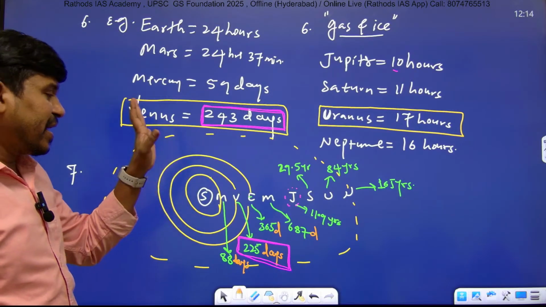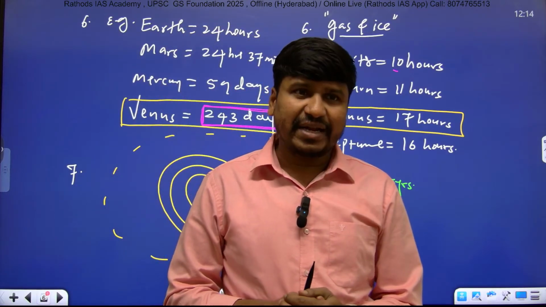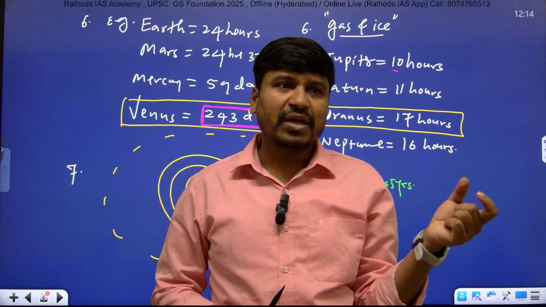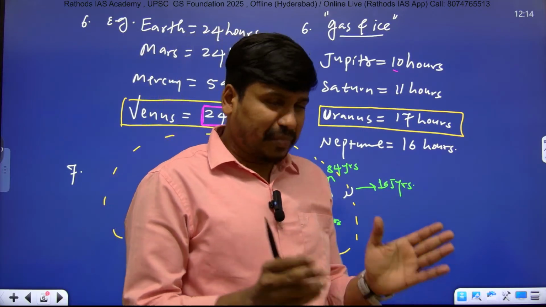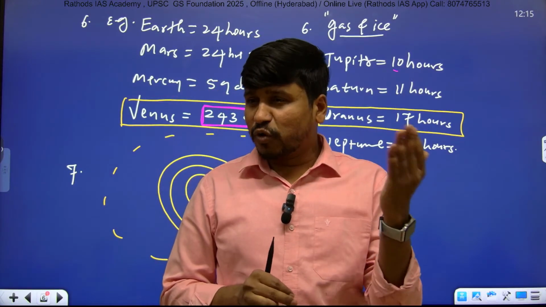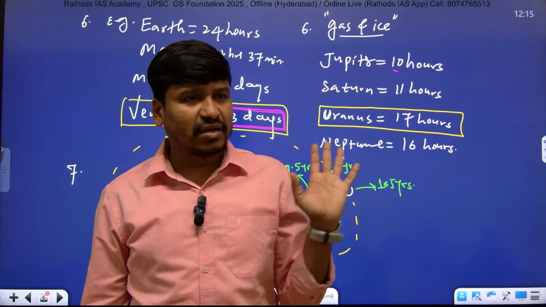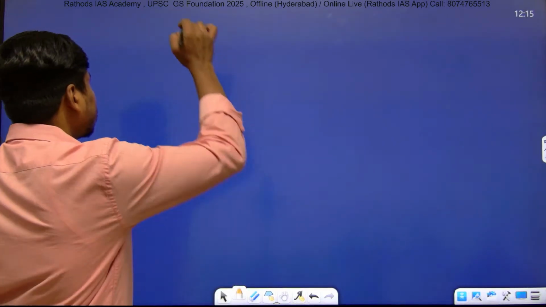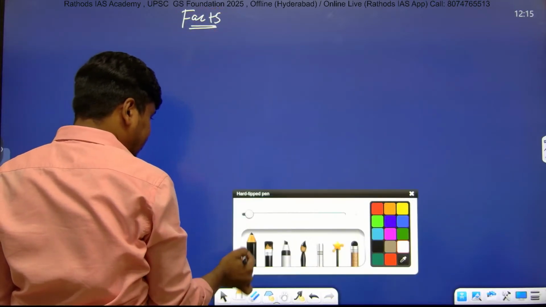And with this we have completed the planet topic, also a very important topic. The important missions launched to planets, like Gaganyaan, Mangalyaan, Chandrayaan, you will study in your science and technology. But I have given the base here: what the planets are and where they are located, which are the inner planets, which are the outer planets, which are more dense, which are less dense, which planet rotates faster, which rotates slower. And now write down some important facts for prelims.